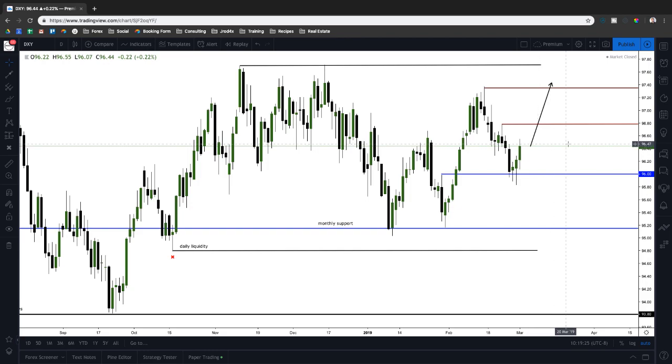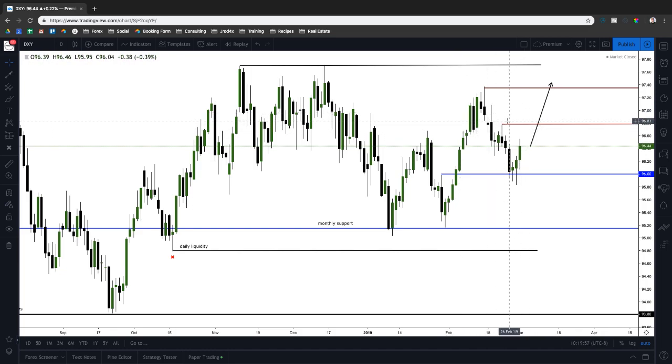And they could definitely consolidate in here, but personally, I think they're going to want to gradually push it higher. We may not get explosive moves higher, but I believe they will gradually continue pushing it higher. So first target for the upside will be 96.80, then we've got 97.40, and then 97.70 to 97.80, which is our daily equal high liquidity back here. And that's what we'll be targeting longer term.